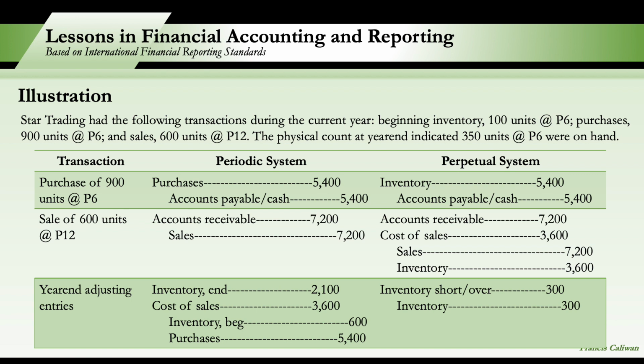And for the perpetual system, since there is a discrepancy between the inventory record, supposedly, di ba, it should be 400 times 6. But per physical inventory, it's only 350 times 6. So a difference of 50 units at 6 or 300 pesos. So we debit inventory short or over 300 pesos and we credit inventory for the same amount.